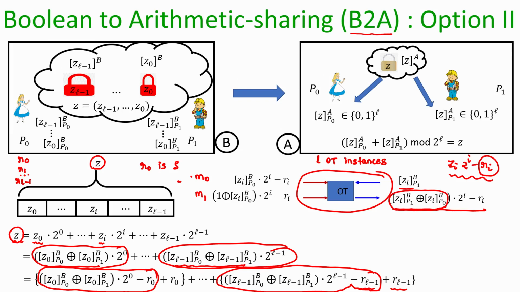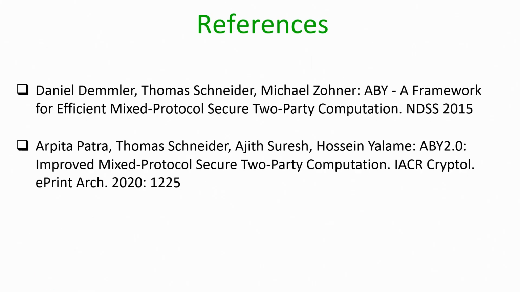They will identify the points at which we have to do the B to A conversions, and so they will identify the number of B to A conversions that are required. Say if it is capital L, then they can do the small l times capital L number of OT pre-processing, and then later when the exact OTs are required, they can perform only symmetric key operations and do the corresponding B to A conversions.